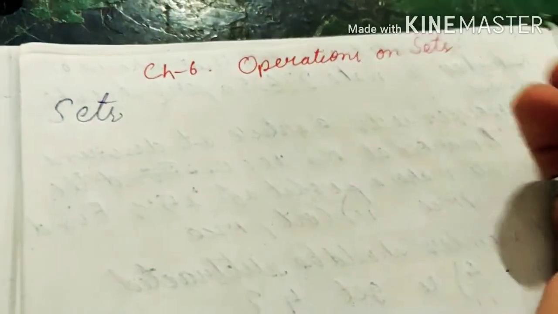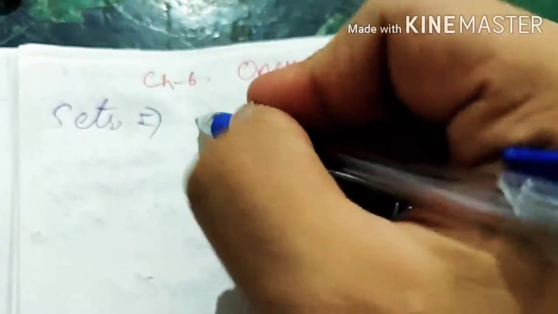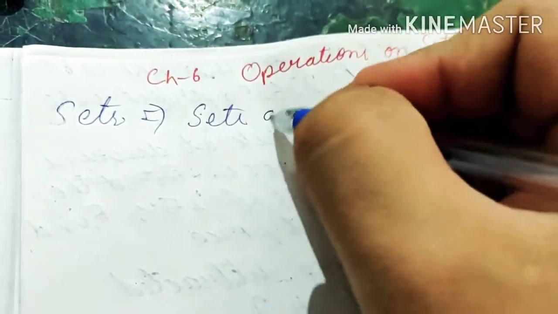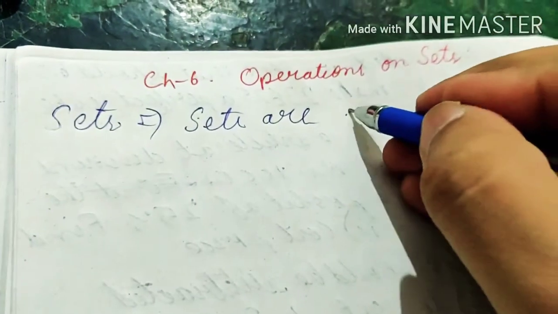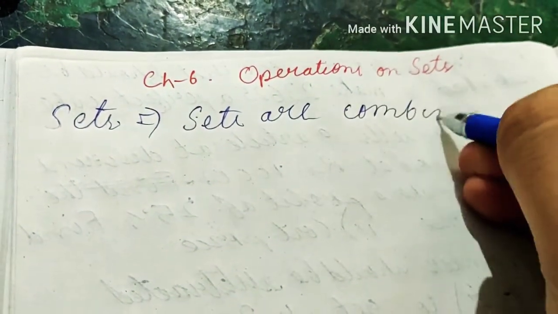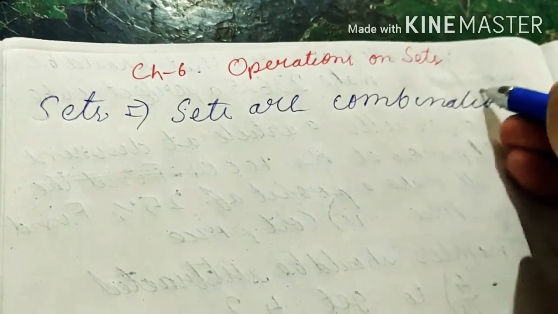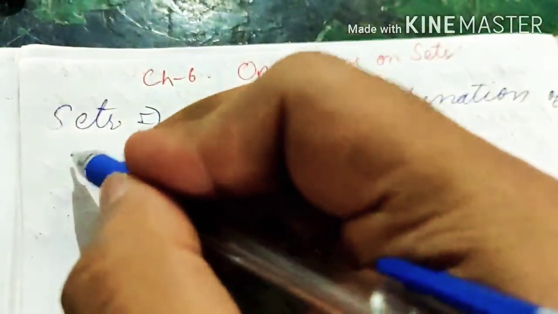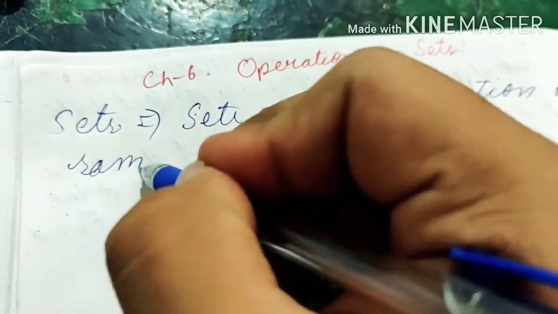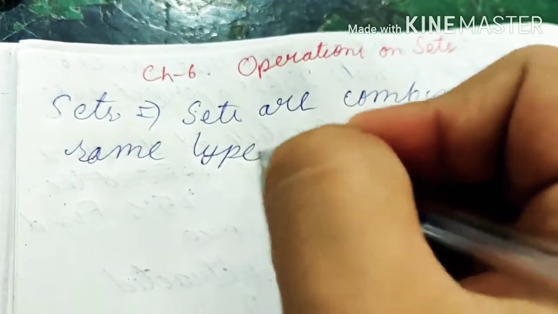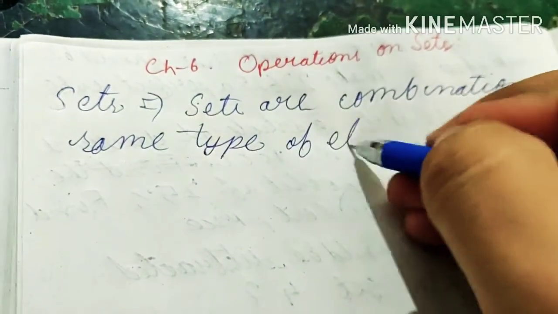What are sets? Sets are a combination of the same type of elements together.